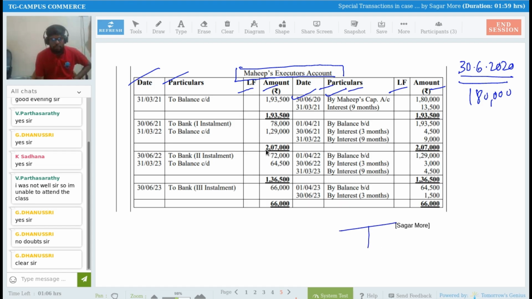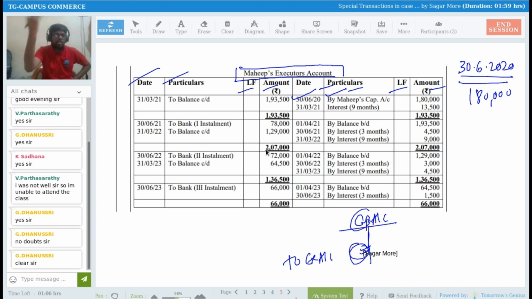So if I show you the capital account now, we have prepared the capital account, and the amount payable to Mahib I'm transferring to his executor's account. You remember this, right? We show it in the balance sheet on the liability side. But here we are preparing the account, so capital account on the debit side, and Mahib's executor's account on the credit side, right?